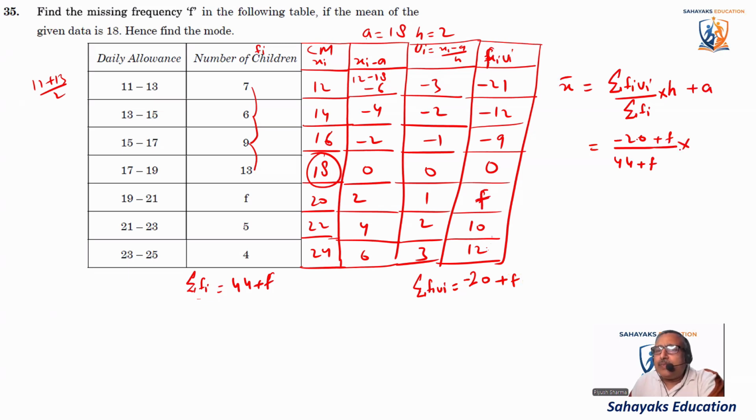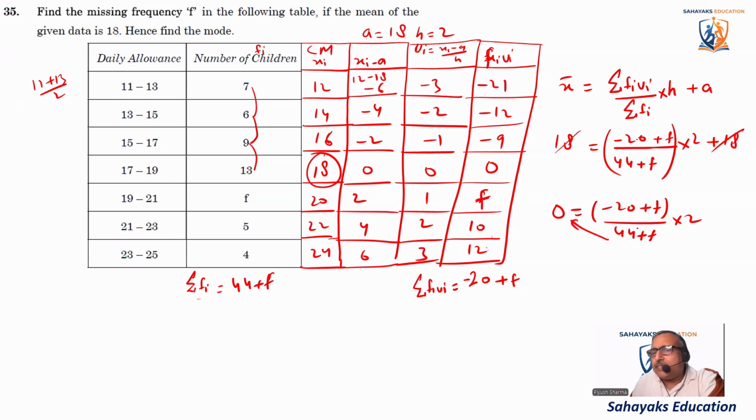So (minus 20 plus F) divided by (44 plus F), multiplied by h. h is 2, plus 18. And X bar is already given to us as 18. So 18 will cancel out with 18 and becomes 0. So 0 is equal to (minus 20 plus F) divided by (44 plus F), multiplied by 2. If we cross multiply here, it will become 0. So minus 20 plus F is equal to 0, and F comes out to be 20. So the value of F is equal to 20 here.